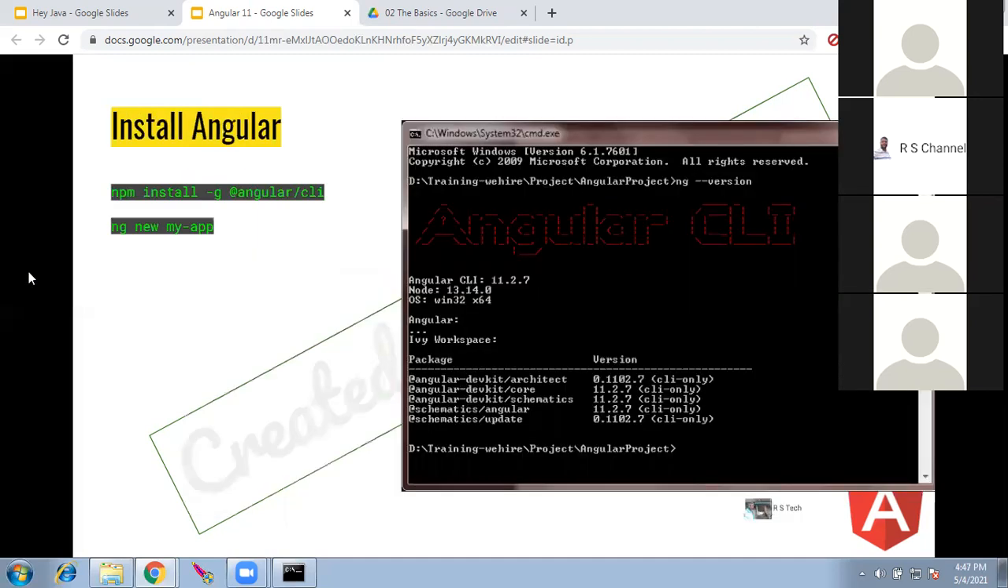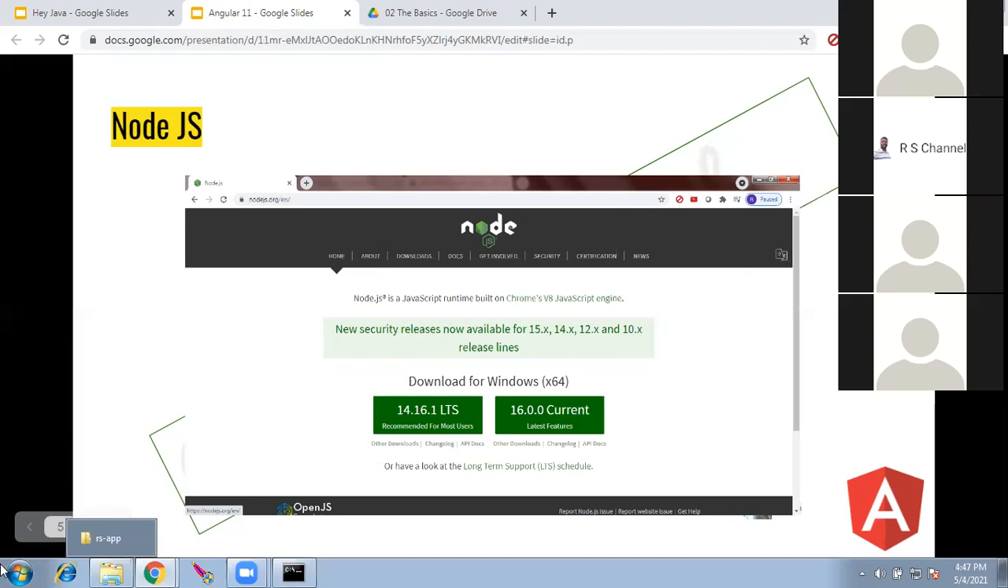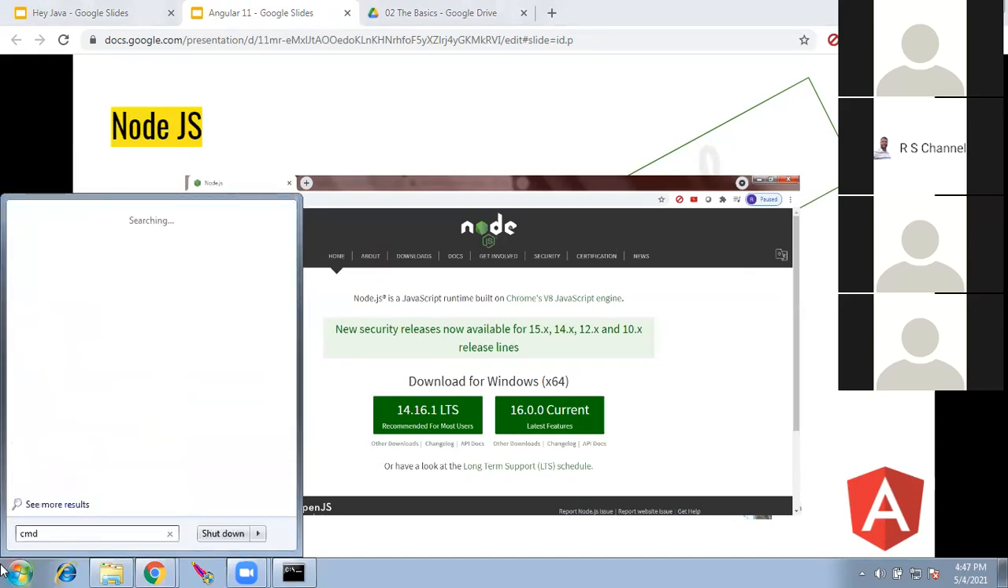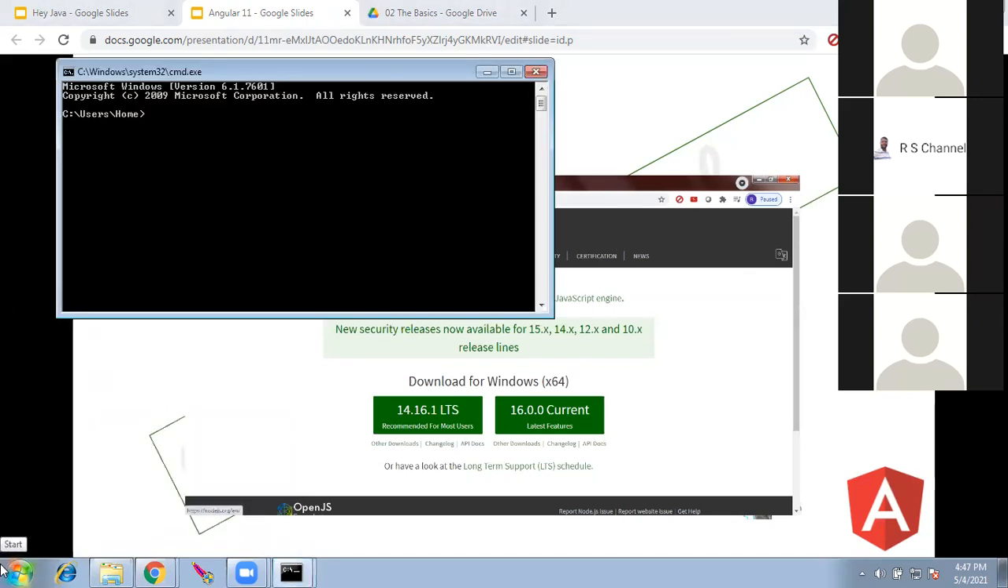Once you have installed it, go to the command prompt and type node -v. We have the version. I have 13.14.0. So this is how you verify the version number to ensure that Node is installed correctly.